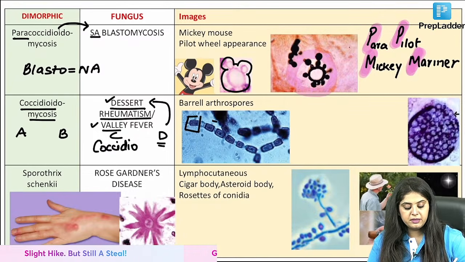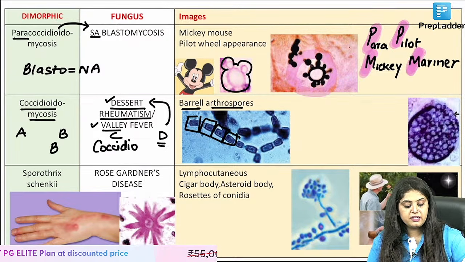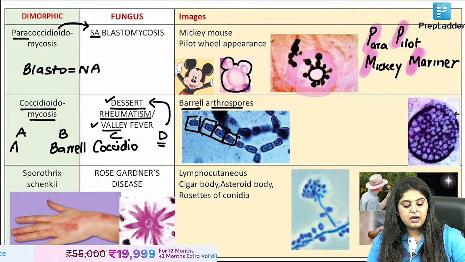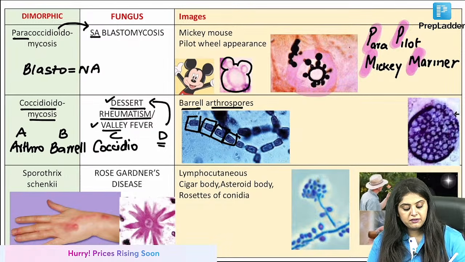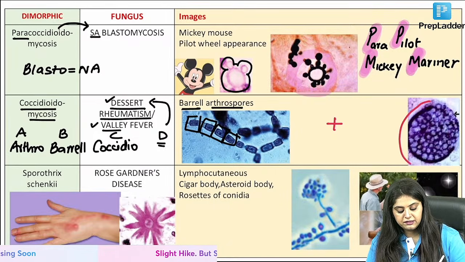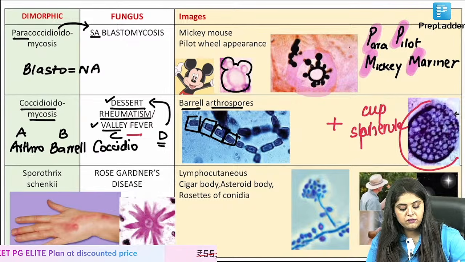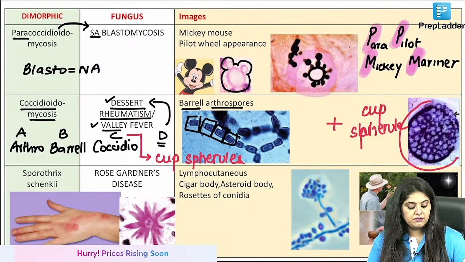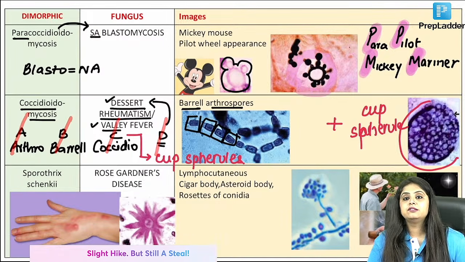Now they will show me these boxes. These boxes are known as barrel shaped arthrospores. These boxes are referred to as the barrel shaped arthrospores, which is a very important question that they get. Now tell me, apart from barrel shaped arthrospores, for INI-CET students, can you also see these cup-shaped spherules in coccidioidomycosis? Yes. So instead of learning it as coccidioidomycosis, I can learn it as cup-shaped spherules that are going to be present. Repeating once again, barrel-shaped arthrospores with cup-shaped spherules are seen in desert rheumatism.